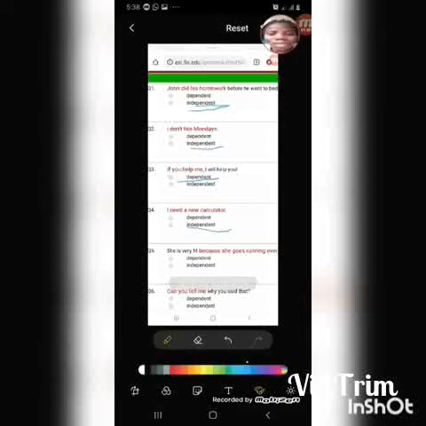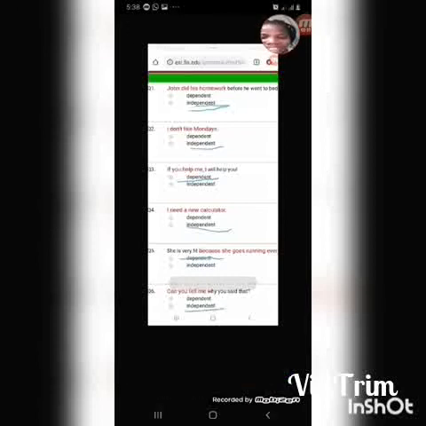Yes. She's very fit because she goes running every day. Now, because she goes running every day, is it a dependent clause or an independent clause? Because she goes running every day. Can it stand alone? Does it make sense on its own? No. So it is a dependent clause. Can you tell me why you said that? Now, she goes running every day. Is it a dependent or an independent clause? It makes sense, right, on its own. Yes, so it is an independent clause.